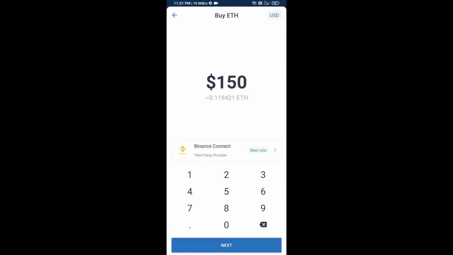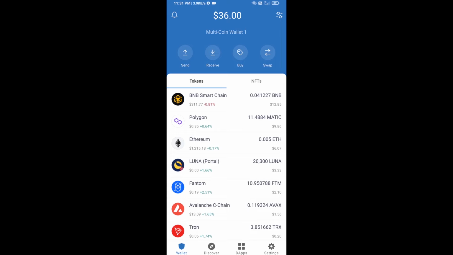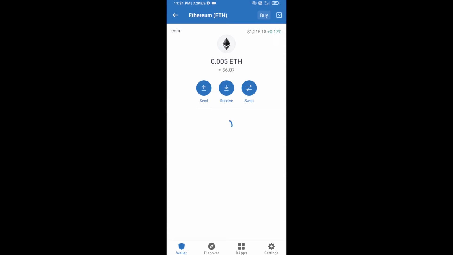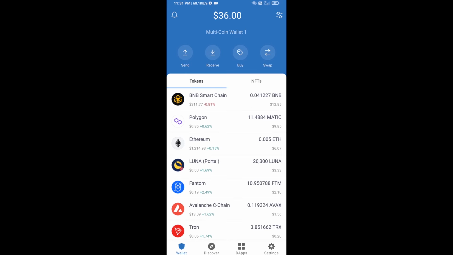Now here you can buy minimum $50 ETH using Binance Connect, or you can receive ETH using the contract address. Click on Ethereum, then click on receive. Here you can receive ETH using the contract address and QR code. After receiving ETH, you will click on dApps